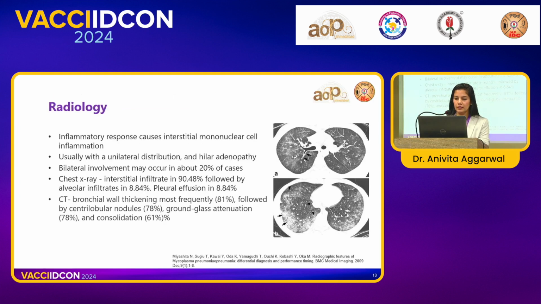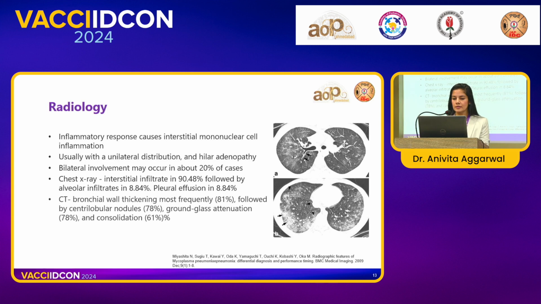If we look at the radiological features, we all know that this is atypical pneumonia. So what does atypical pneumonia comprise? It basically means that there is interstitial inflammation, which is not typically demonstrated as a consolidation. So our chest X-ray will have interstitial infiltrates. It can have alveolar infiltrates and some amount of pleural effusion. Whereas CT findings are most frequently found to be bronchial wall thickenings.